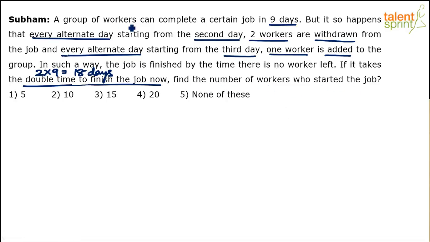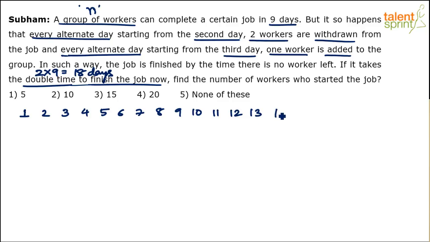How many workers? This group of workers here, how many were there? Let's assume n. The number of workers were n. So what is n is the question here. Right, find the number of workers who started the job. So basically the job is getting over in 18 days and we start with n workers, but every day some changes happen. So let's understand these changes here, right? Like first day, second day, third day, fourth day. I mean, let's just do it this way to see.